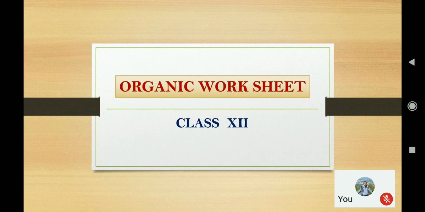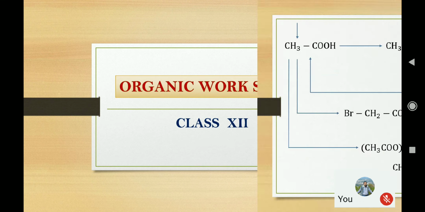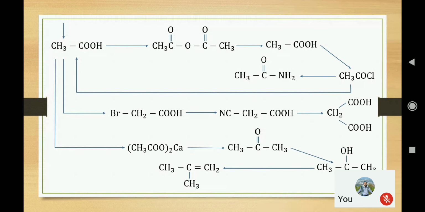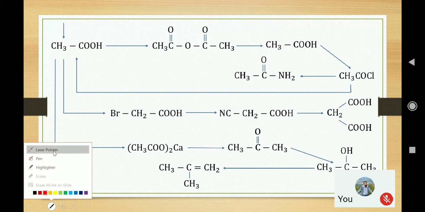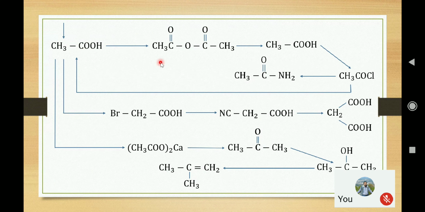Hello students, in this video I would like to explain a few organic reactions in the form of organic conversions. This is the second part of the video, and here we were discussing formation of derivatives of carboxylic acid. So here we can see the preparation of anhydride from carboxylic acid.